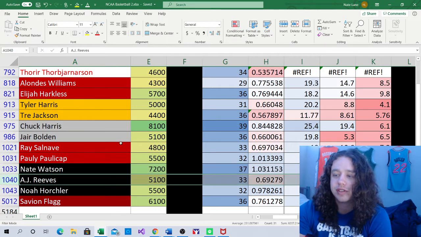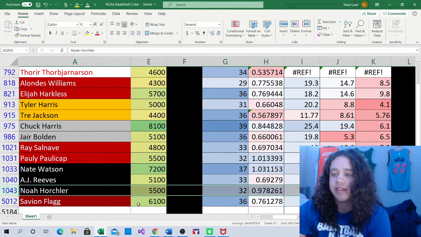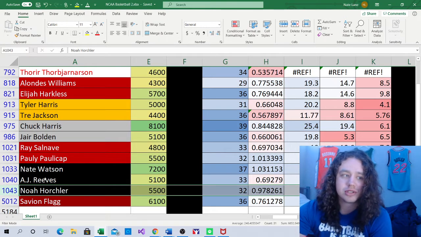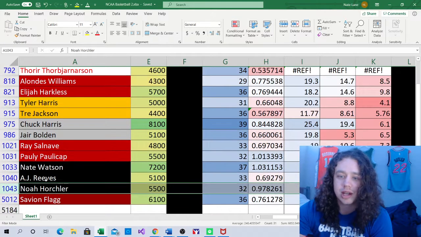And then AJ Reeves is $5,100. Gave him 33 minutes. Usage rate of 18.1. Noah Horchler's $5,500. 32 minutes, 0.97 point per minute player. Usage rate is 17.4 and a rebound rate of 15.4. I think they're both just a little bit too cheap for their role, so I like their price a little bit, but wouldn't call them core plays, just kind of some tournament plays.